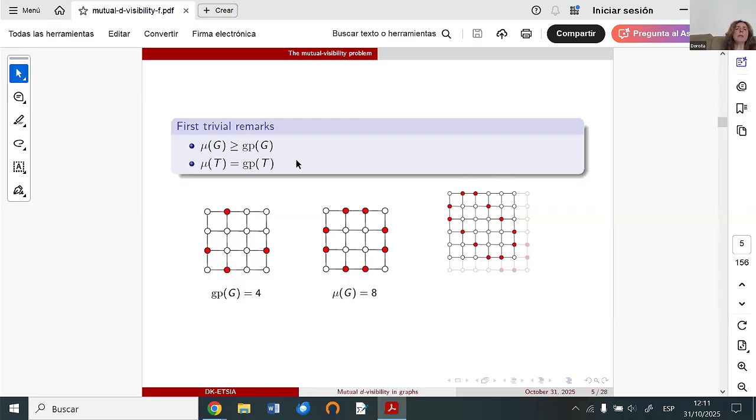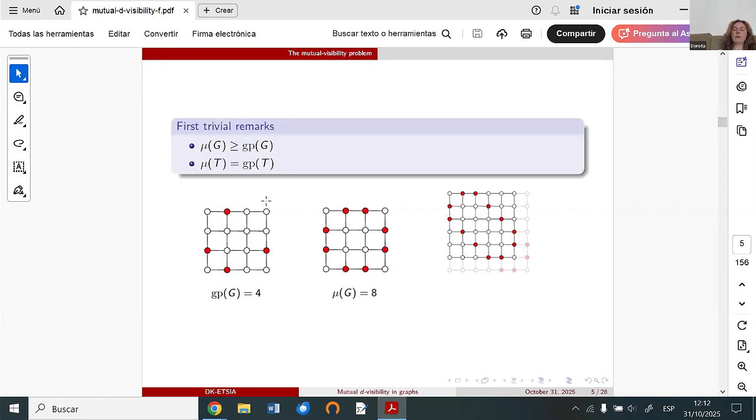Here we have two very simple remarks. The second remark I explained before. In general, if we have a graph where between any two vertices we have only one unique shortest path, in this case, mutual visibility number and general position number are equal. Of course, trees also belong to this group of graphs. And in general, we have this relation between these two parameters.